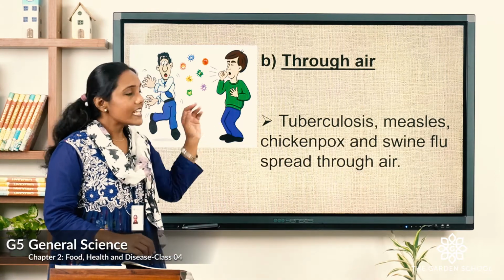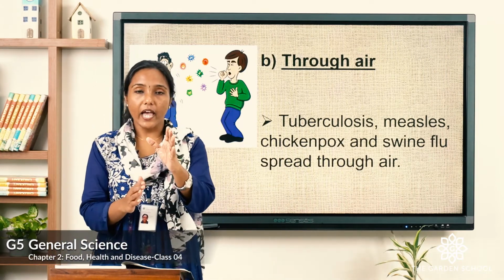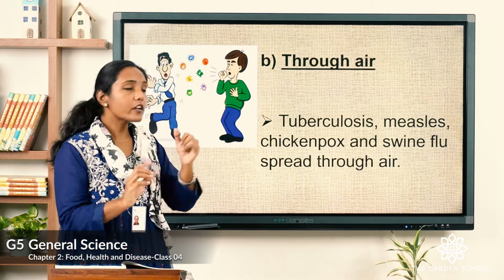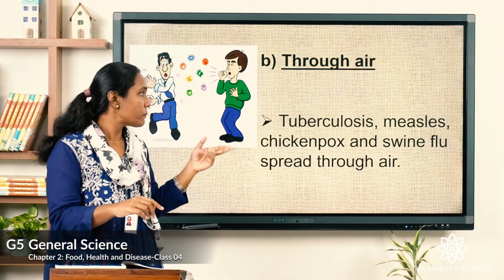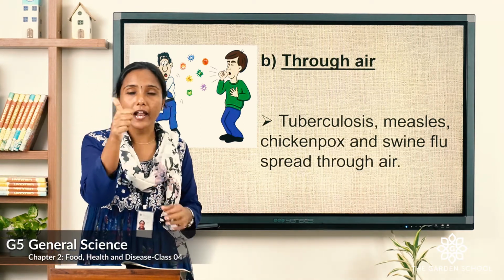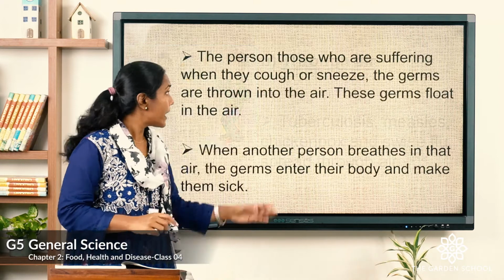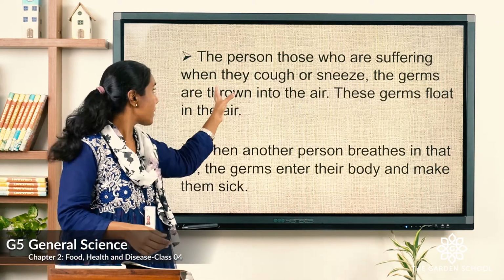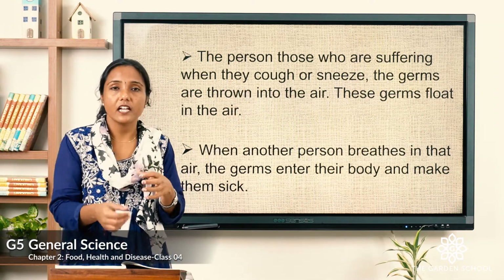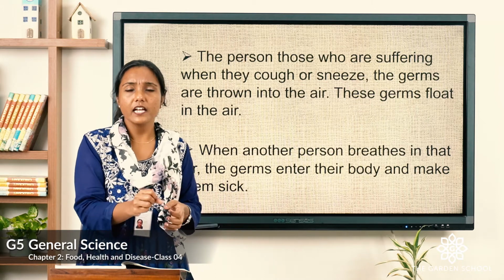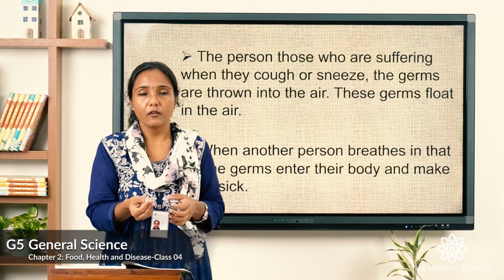Now let's see the next topic, that is through air, how these communicable diseases spread. Tuberculosis, measles, chickenpox and swine flu are such diseases which spread through air. Remember that. And how does it spread? The person, those who are suffering, for example, when they cough or sneeze, what happens?